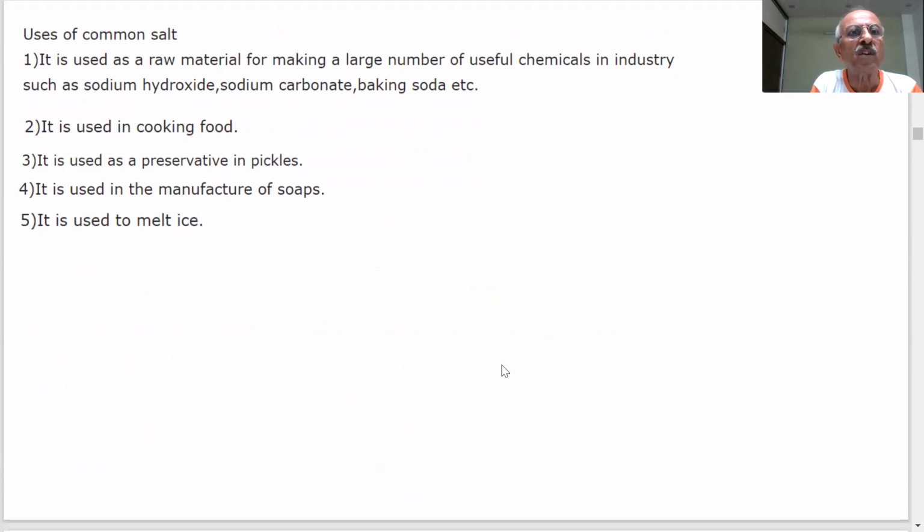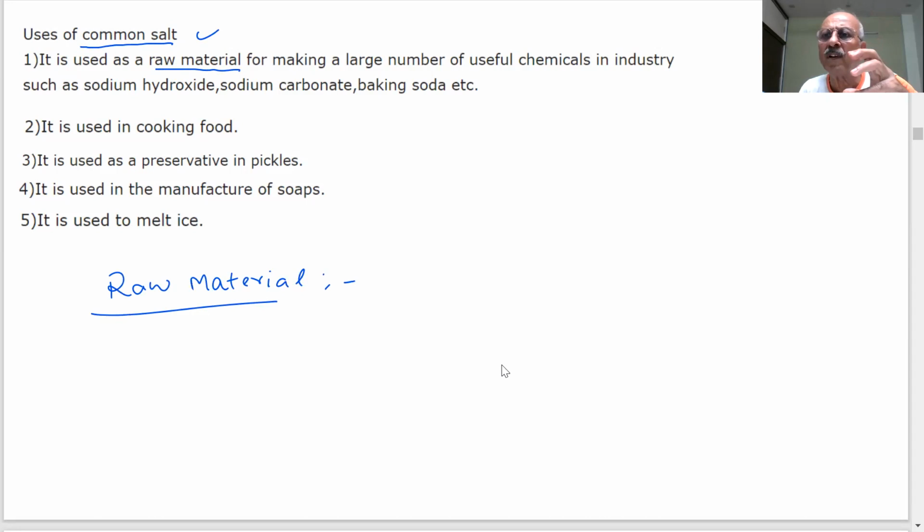What are the uses of common salt? Some of the important uses of common salt. This question has been asked many times, students. Common salt is very, very important. It is used as a raw material. What do we mean by raw material? That means I can use this to prepare other useful chemical compounds in the industries.